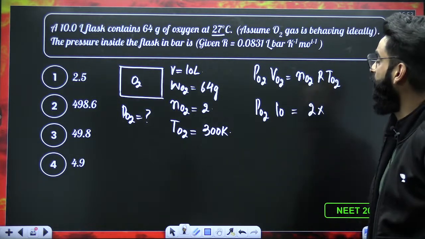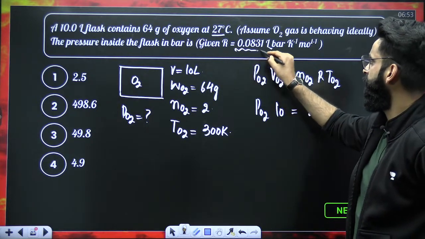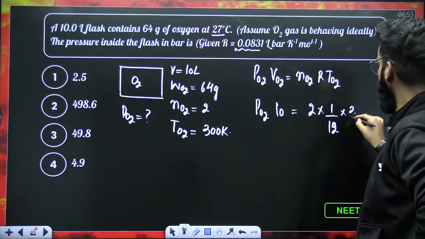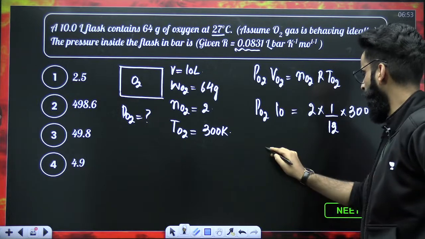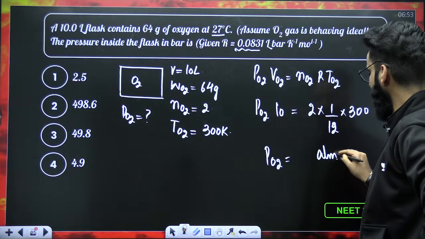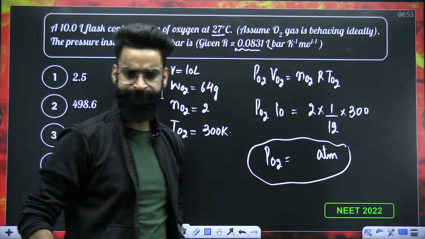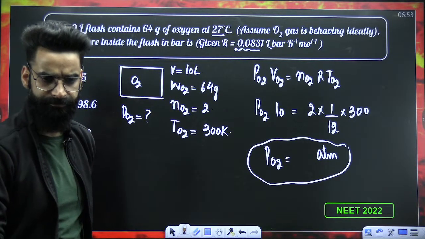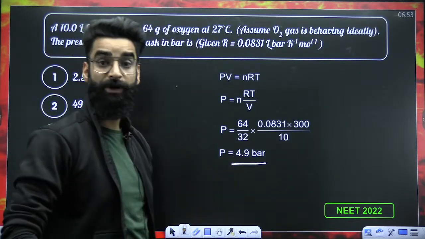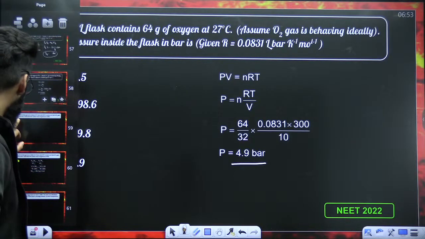Now which value of R are you guys going to use here? 0.0821, so 1 by 12, right? Temperature of O2 is 300 Kelvin. One equation, one unknown. So you can easily calculate the pressure of O2 and its units are going to be in atm. That's it. Perfect. After solving the equation, you'll get the final answer as 4.9 bar. That was number 1, the first type of question, which was basic.